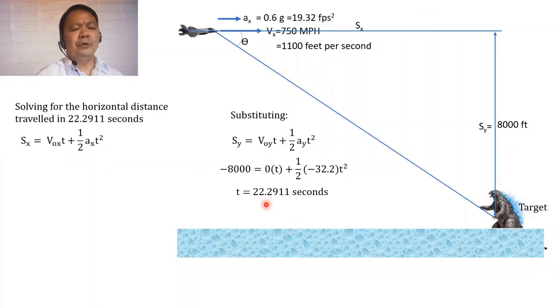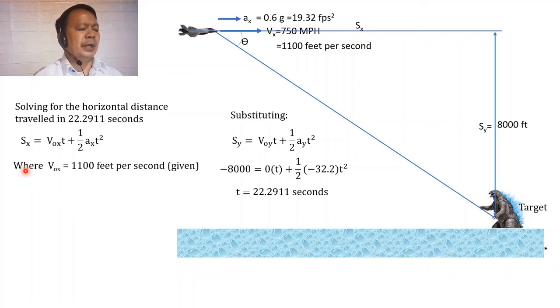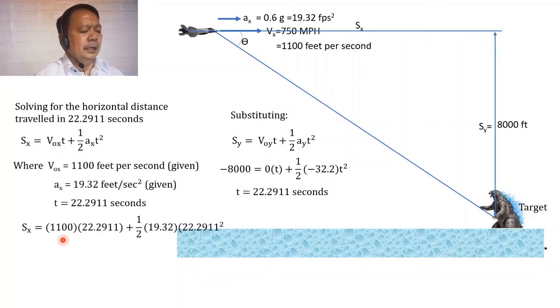Substituting the value of t equal to 22.2911 in this equation, our s sub x will become equal to 1,100 multiplied by 22.2911 plus 1/2 of 19.32 multiplied by 22.2911 squared.